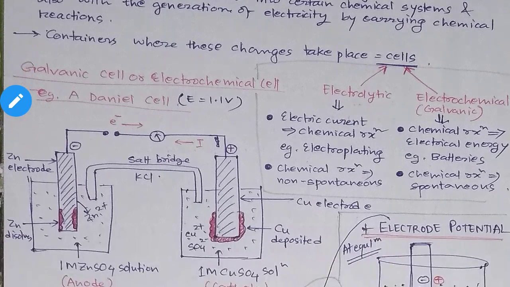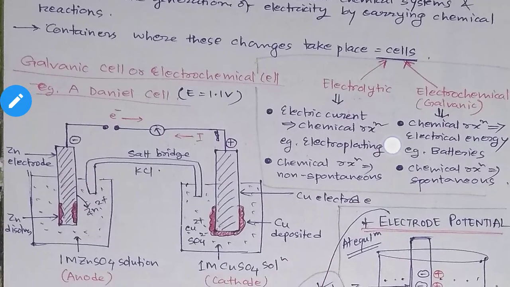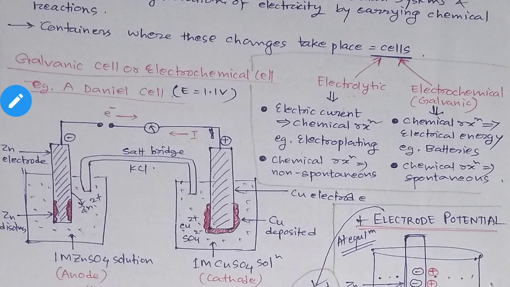One more thing I would like to tell you is that whatever containers, the beakers or the materials where these types of changes take place, electricity generated from the chemical reaction, all these types of changes, there is a standard name given to that type of containers, and they are called cells. Mainly there are two kinds of cells. One is the electrolytic cell, and one is the electrochemical cell. Electrochemical cells are also known as galvanic cells.